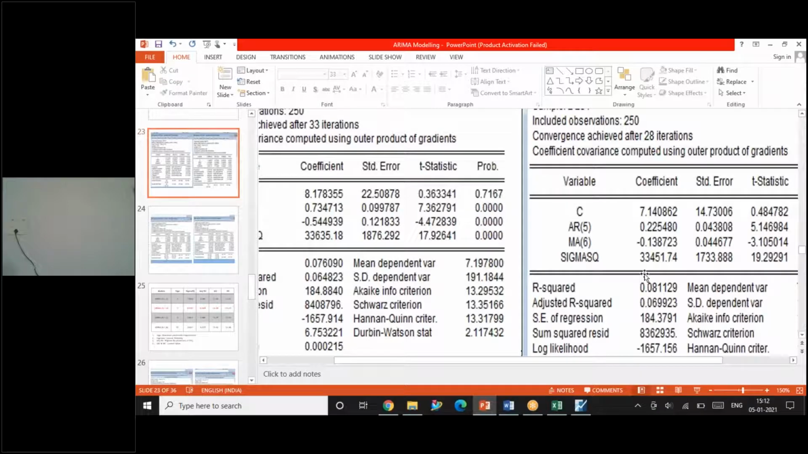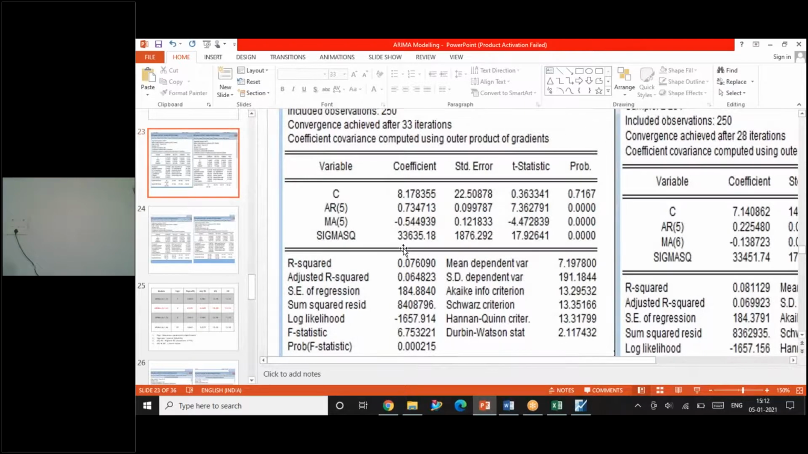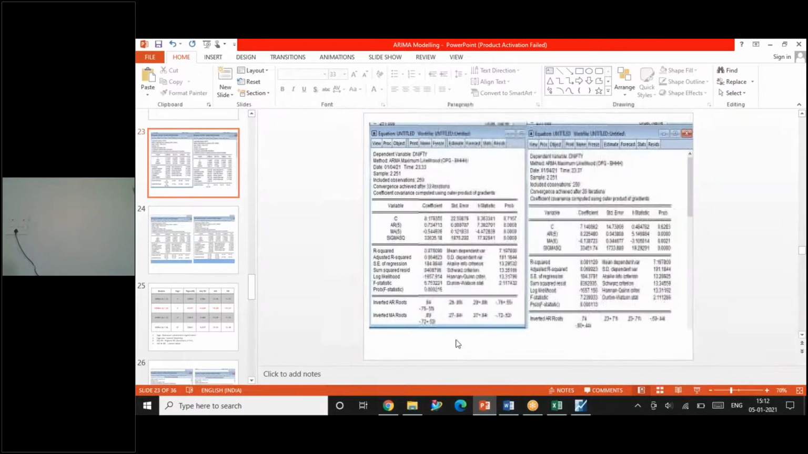Here it is, 34,000, 34,517. The data is here. I think I made a small mistake. Okay, here it is, 34,000 and odd value is here. So this value I've taken and given it in the table.